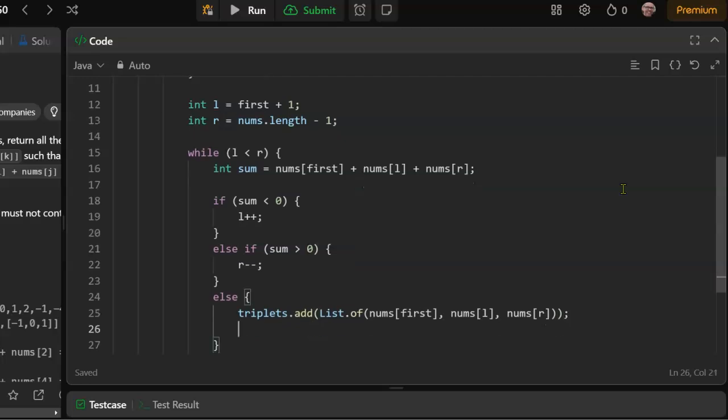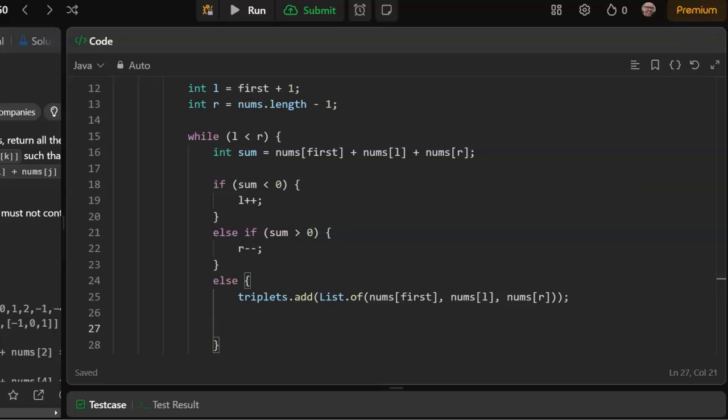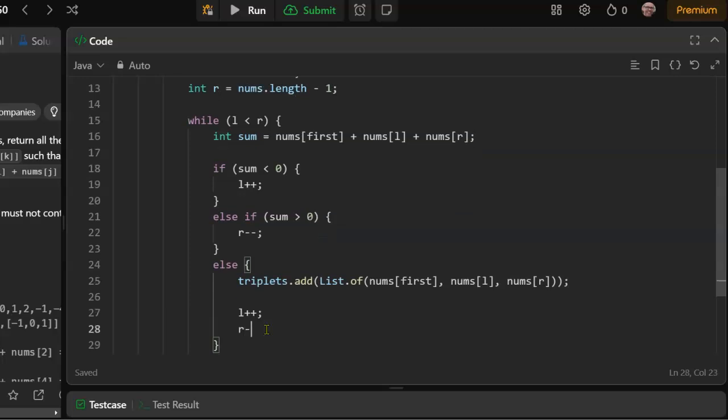When we hit 0, we're going to move both pointers. So left is an increment and right is a decrement. Again, though, we want to skip duplicate numbers.